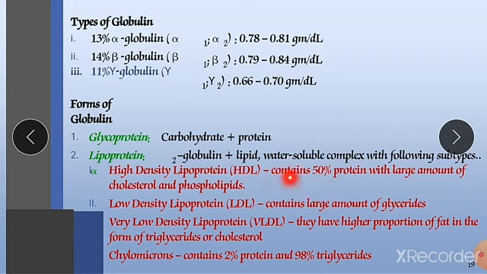For example, HDL should be 50% or more. If it goes down to 40% or 30%, we may have various heart problems, because this HDL level tries to reduce the LDL level also. They try to maintain the LDL level. Next is chylomicrons. They contain 2% of proteins and 98% of triglycerides.